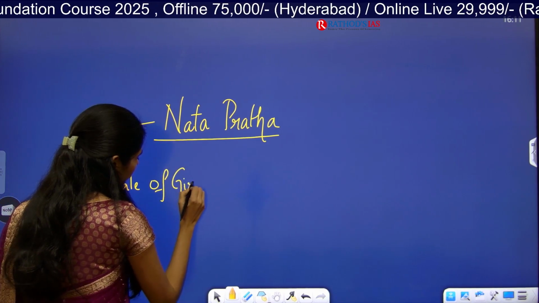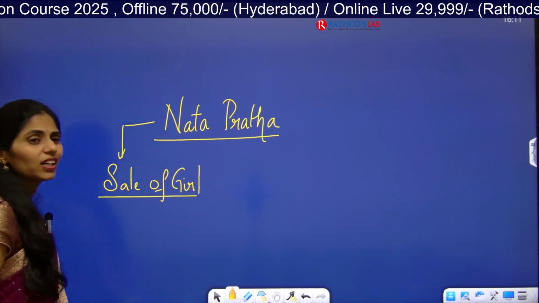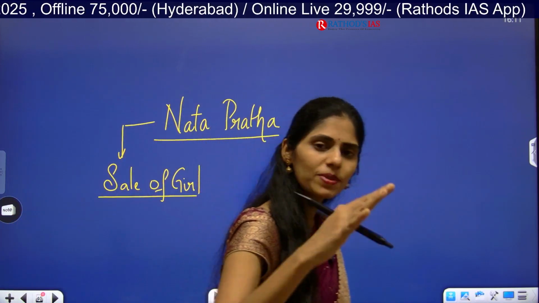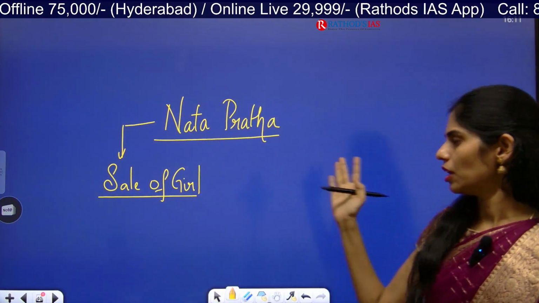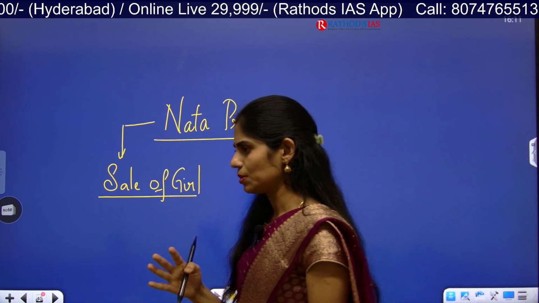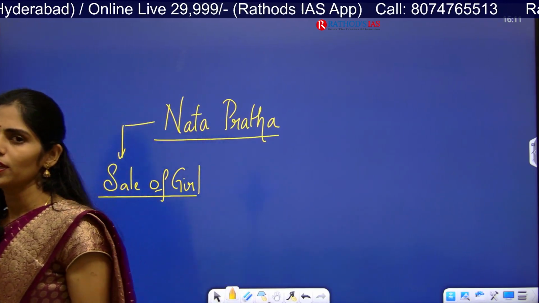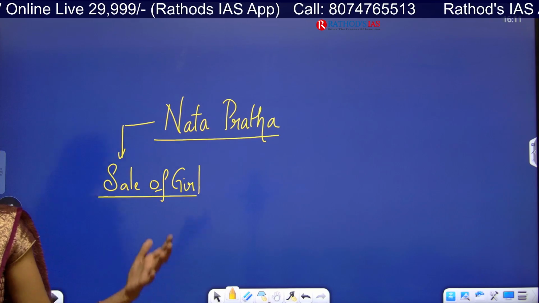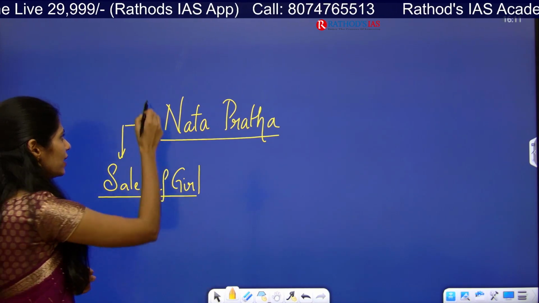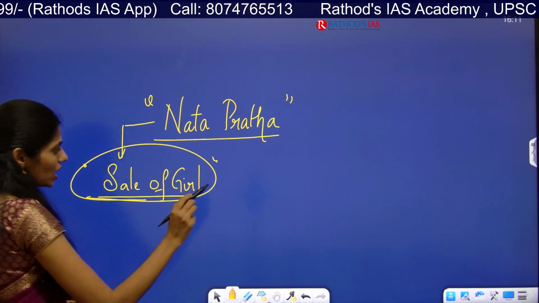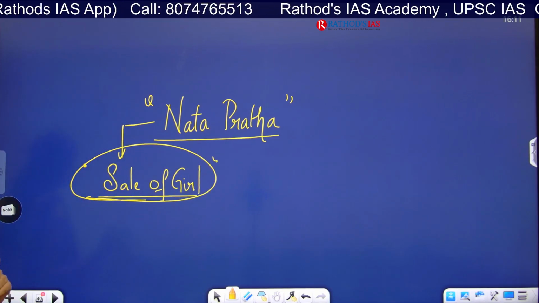Here you can get a question in your prelims, like: recently Nata Pratha is in news, what is it related to? In options they will give A, sale of girls, B, exploitation of girls or boys, and C, child labor and sexual exploitation, like that. This Nata Pratha is solely related to the sale of girls, and this is still an evil practice.